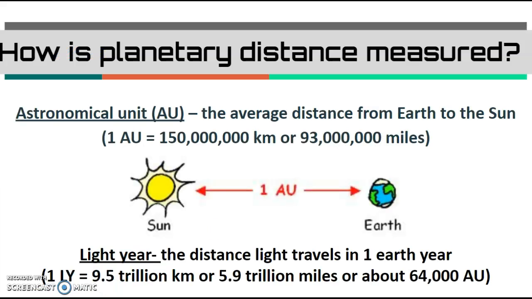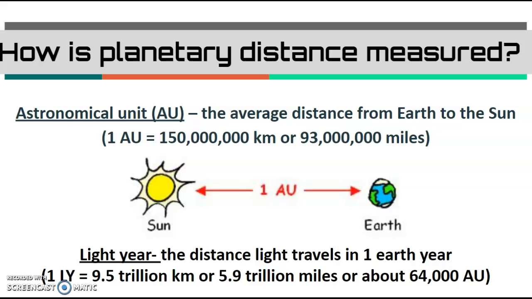Okay, so how is planetary distance measured? Well, what we use is something called the astronomical unit. That's the average distance from the Earth to the Sun. An astronomical unit is about 93 million miles. If you prefer metric, it's about 150 million kilometers. So it's the distance between the Earth and the Sun.